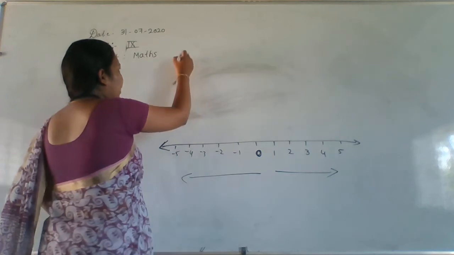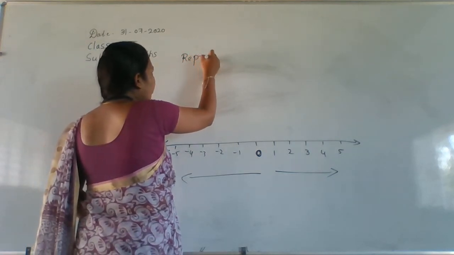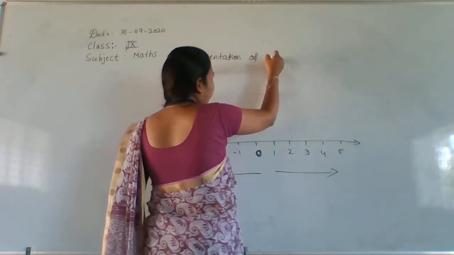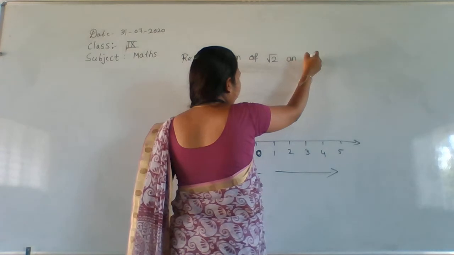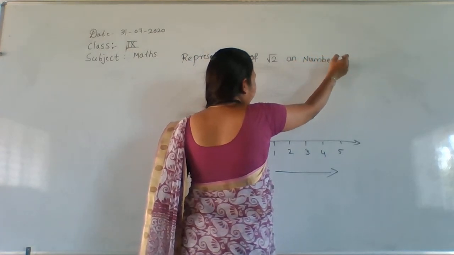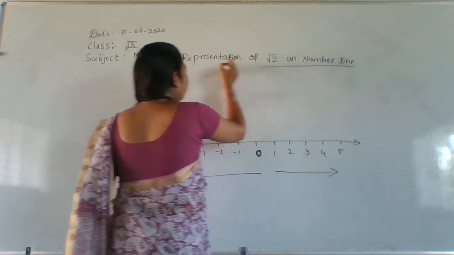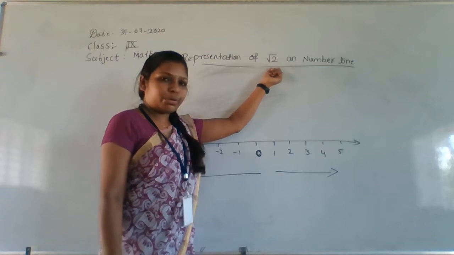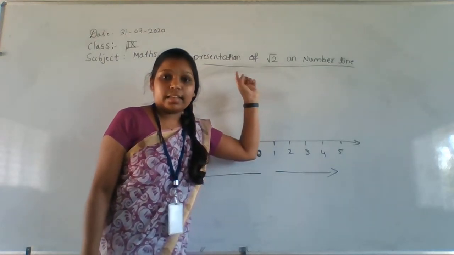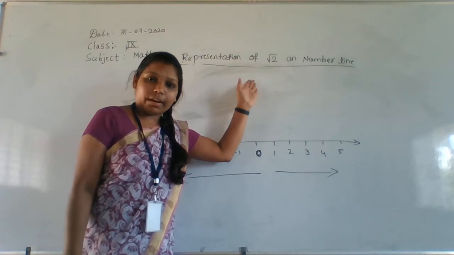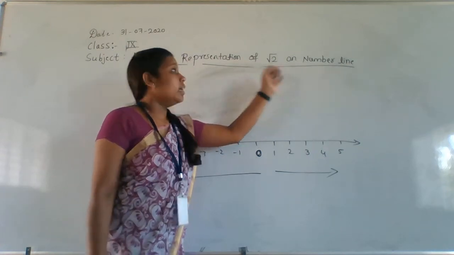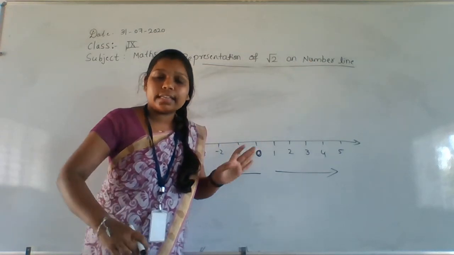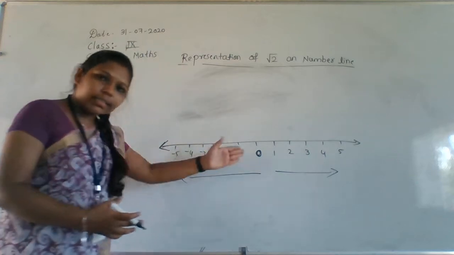We are seeing now the representation of root 2 on the number line. We are representing the root 2 value on this number line.